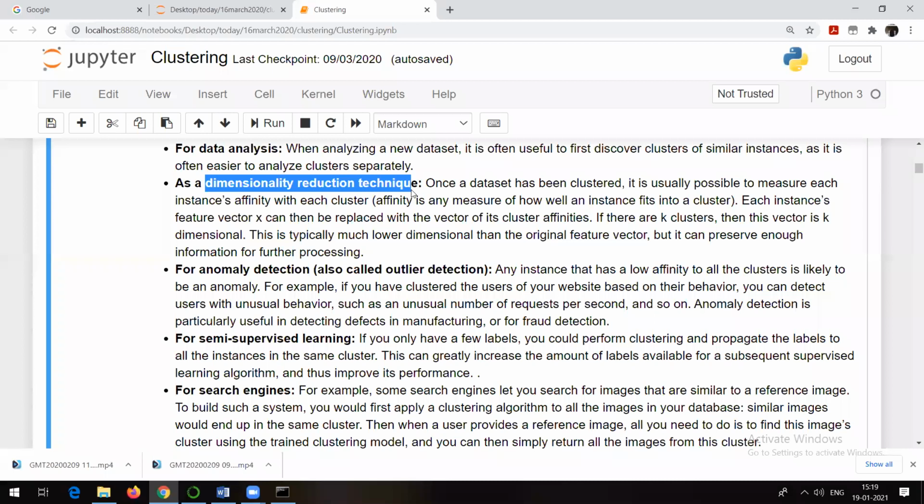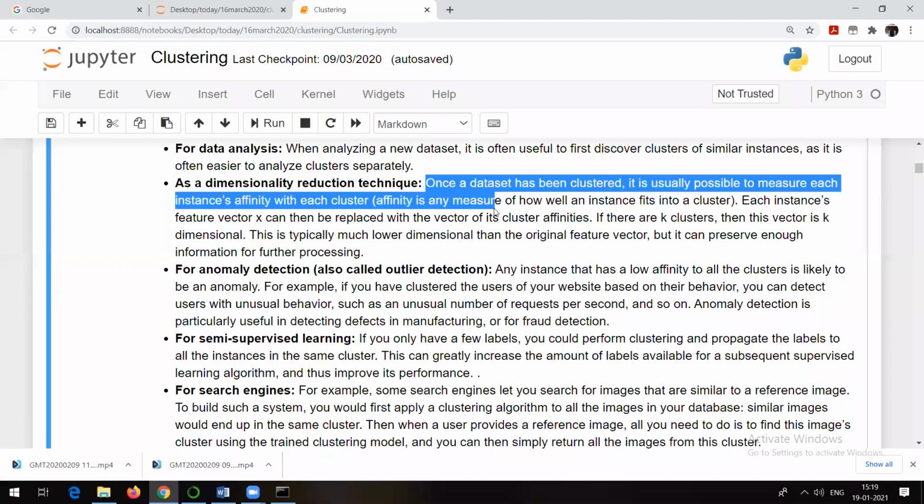Suppose we have 500 features. Instead of using 500 features, can I still work on the data set by using a very small number of features, maybe 50 or 100? There you can make use of a dimension reduction technique, or to reduce the dimensions, you can make use of a clustering technique. Once a dataset has been clustered, it is usually possible to measure each instance's affinity with each cluster. Affinity is any measure of how well an instance fits into a cluster. So each instance's feature vector X can then be replaced with a vector of its cluster affinities.